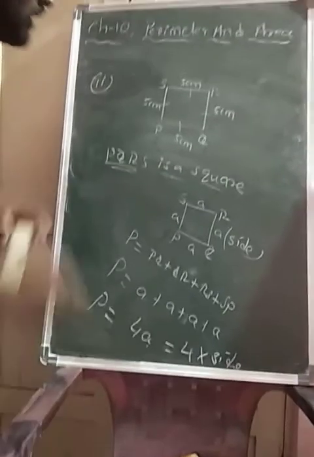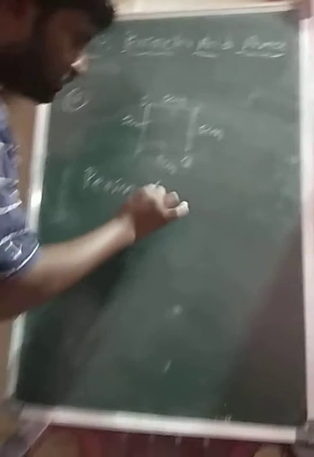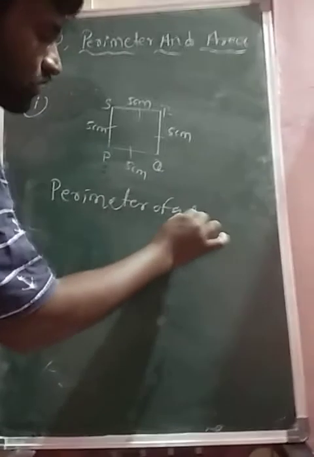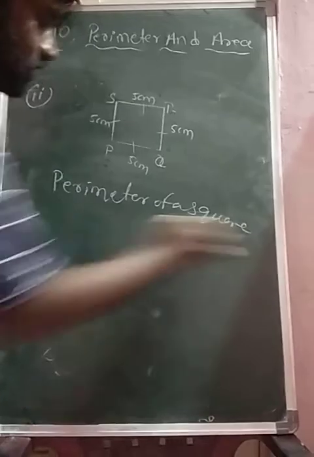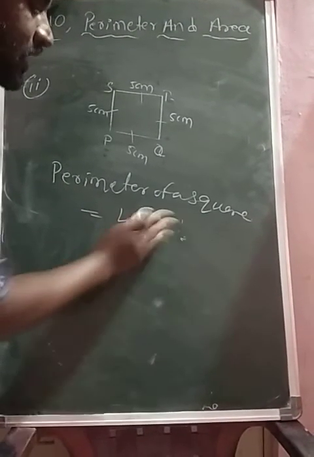Okay, now the perimeter of a square is equals to, what is the formula? Perimeter of a square is equals to 4 into the length of any side.